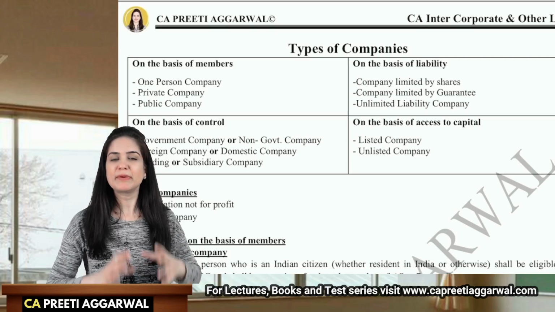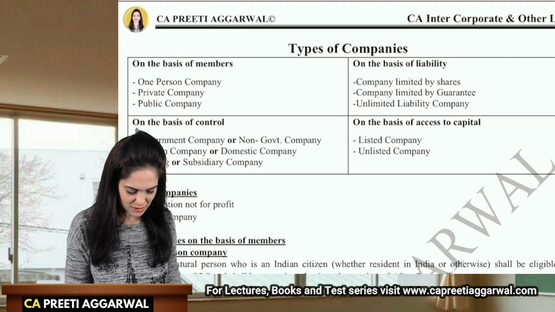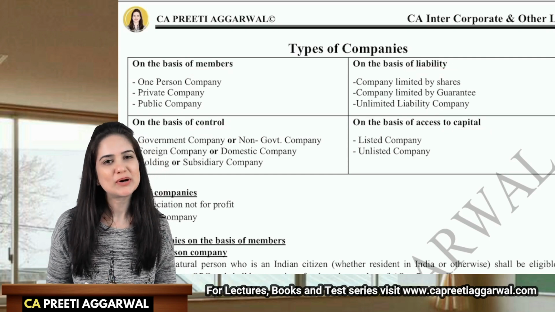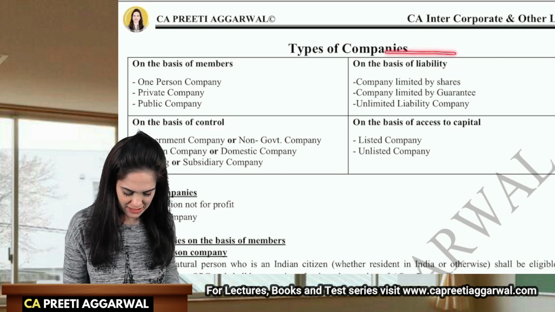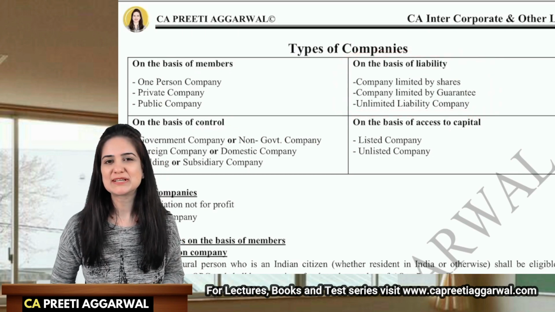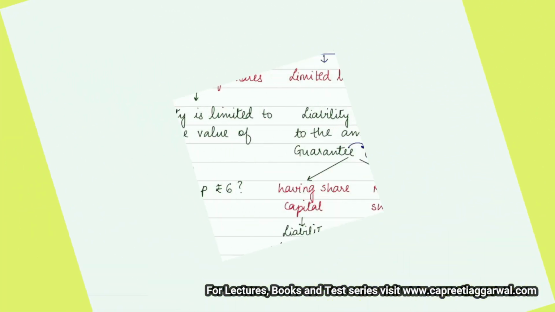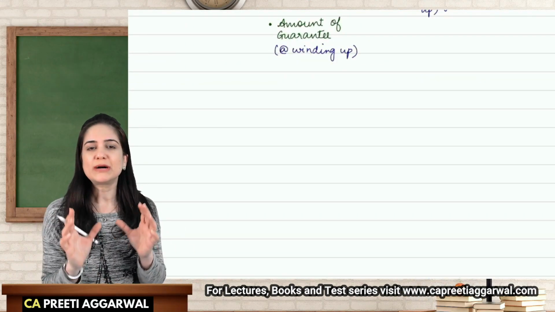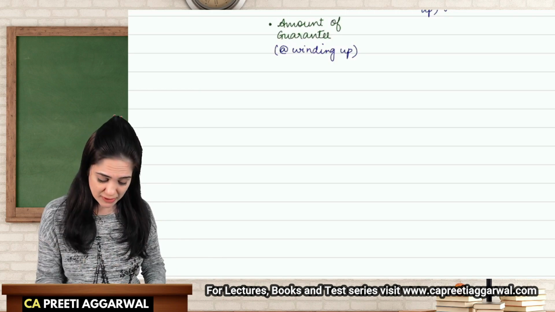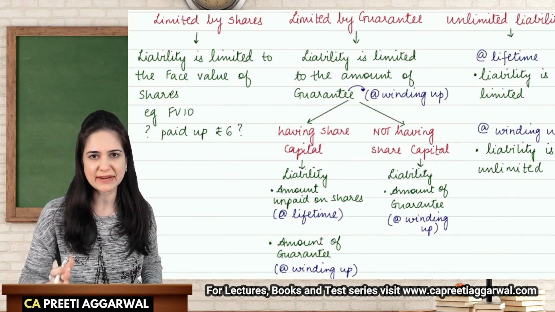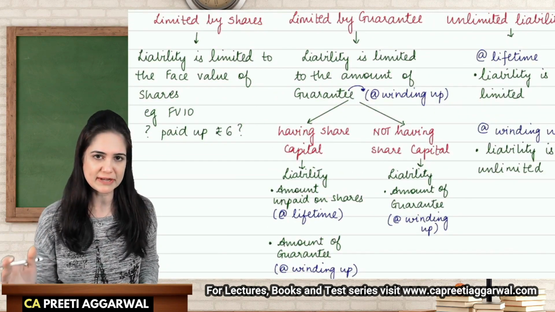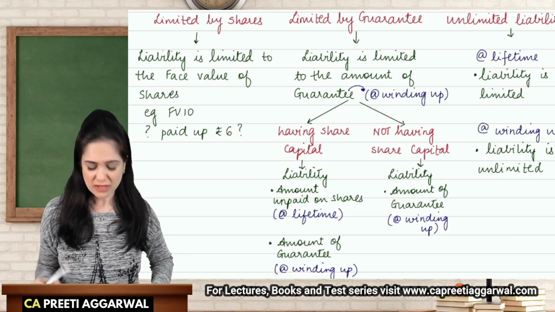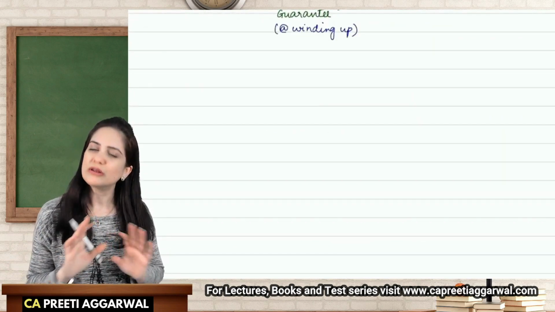The companies may be broadly classified on the basis of members, liability, control, and access to capital. Let us now discuss the classification on the basis of liability. Whenever we discuss liability, we are talking about liability of the members, which may be either limited by shares, guarantee, or it may be an unlimited liability for them. We are not discussing liability of the company. Liability of the company is always unlimited.